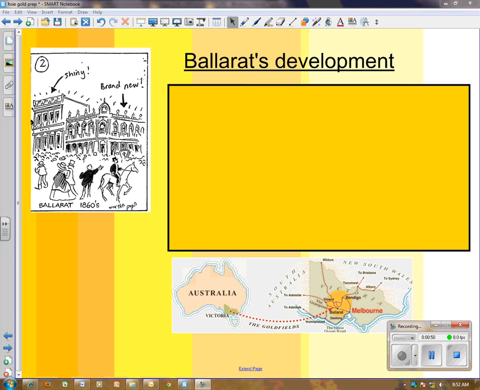All right, the next picture shows Ballarat, how developed it is, the shiny brand new buildings. Why do you think it suddenly has got new buildings? Look, it's the 1860s Ballarat. It's just out of Melbourne there in Victoria. Why is Ballarat so new and shiny? What do you think?